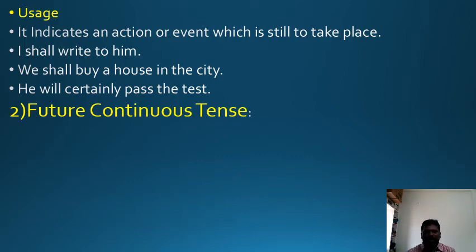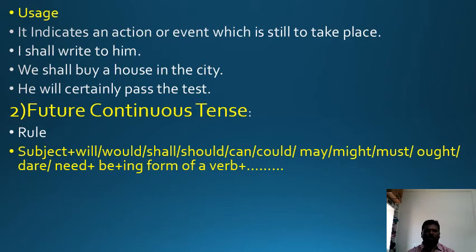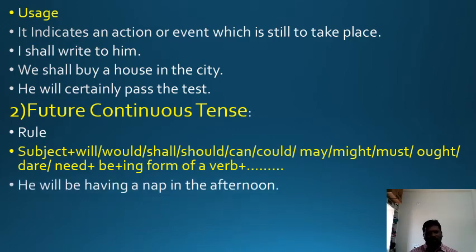Okay, second one, future continuous tense rule. Subject, any one of the modal auxiliaries listed here, and be and the ing form of a verb. Please, all of you look at the rule. The rule is very, very important. We have to keep the rule in mind while forming or using this tense. Every tense, not only this tense.